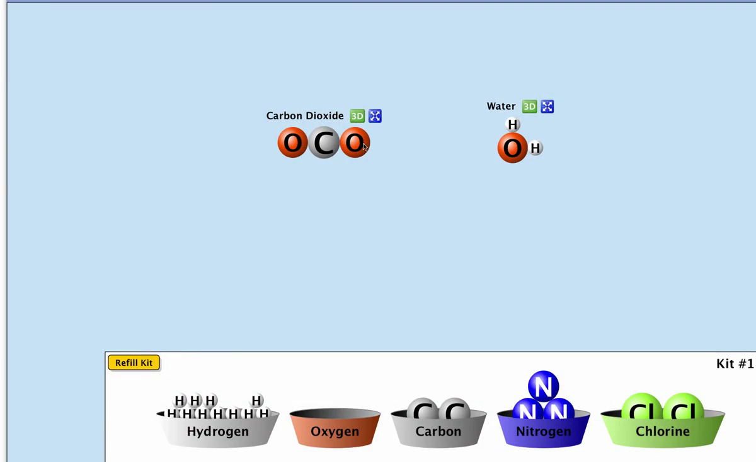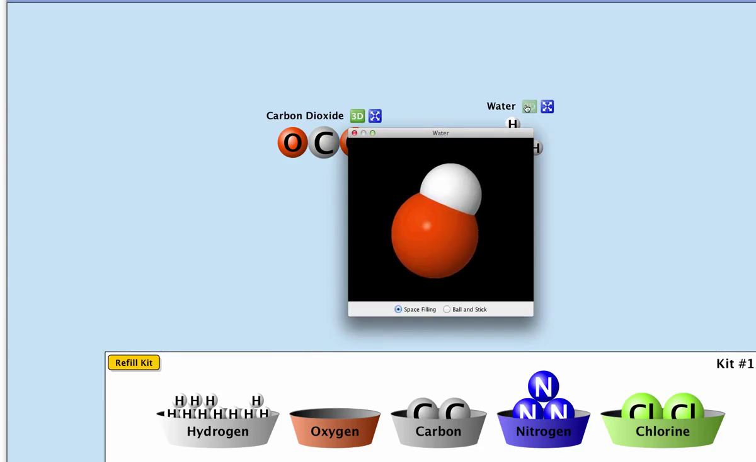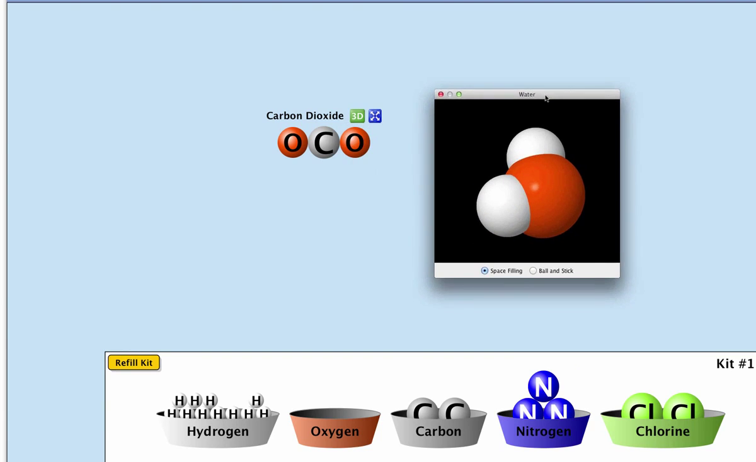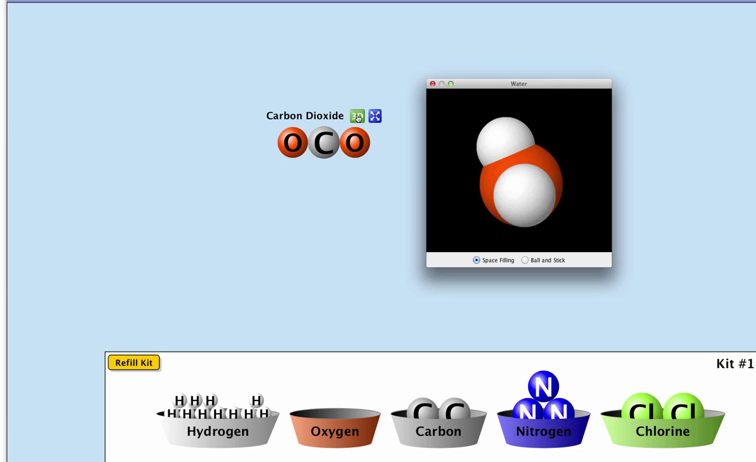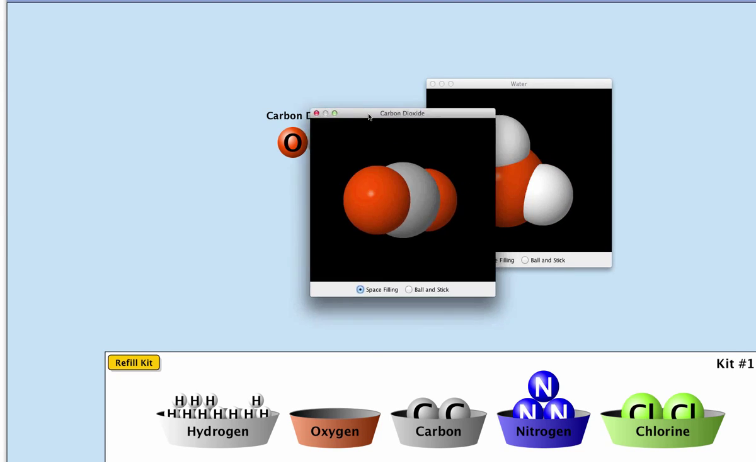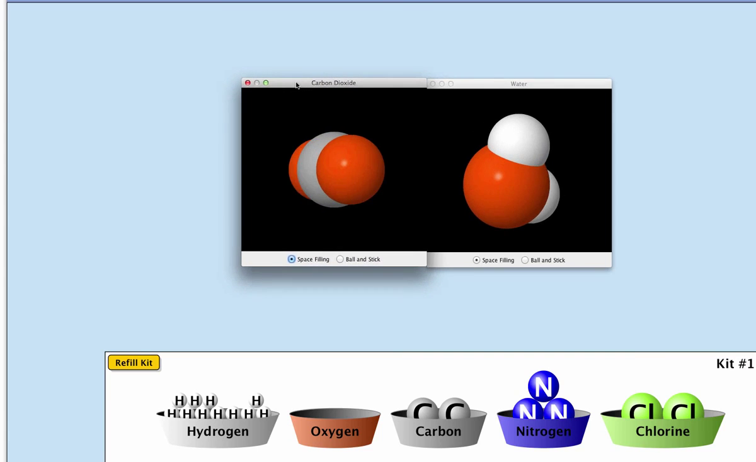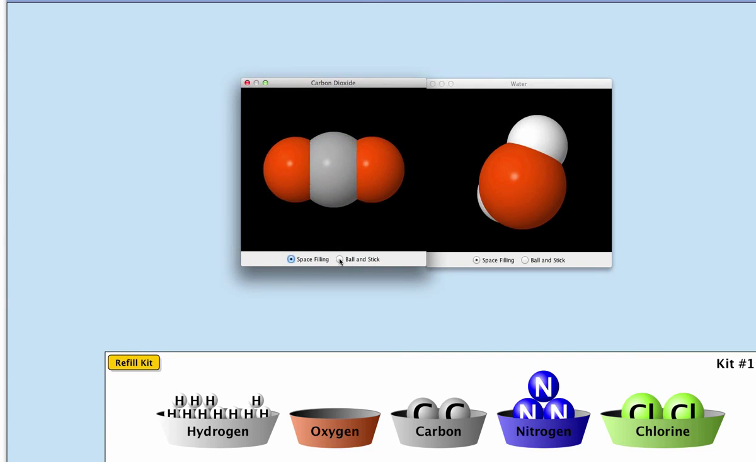So here we have carbon dioxide, and this would be CO2. And over here we have water, which is H2O, 2 hydrogens and an oxygen. Let's just look at the 3D renderings of these, see if we can get them to come up. Here comes water. Move water over here. And there's carbon dioxide.